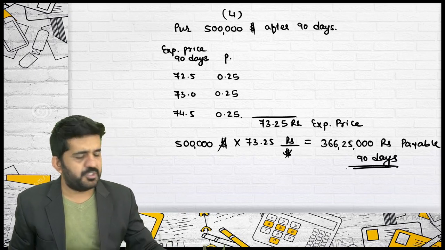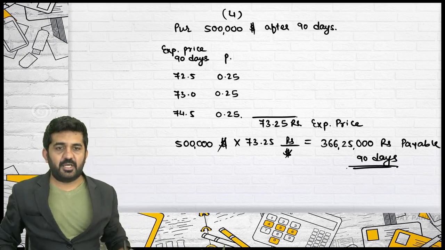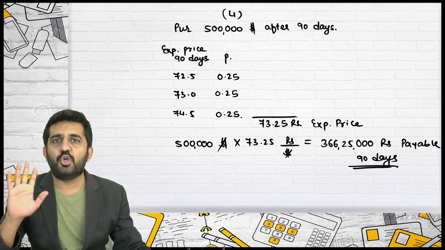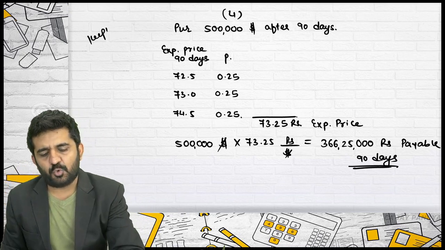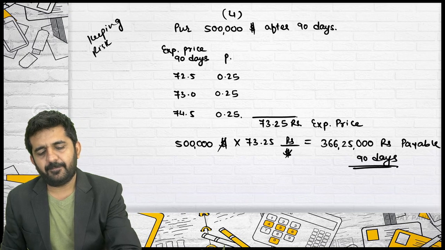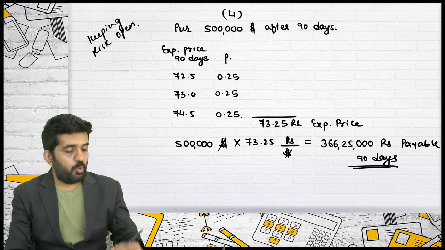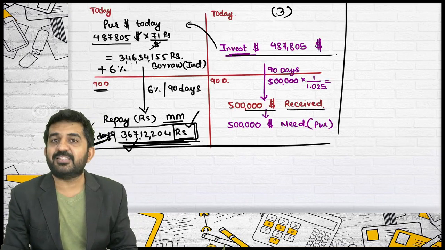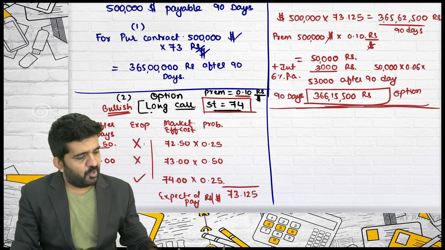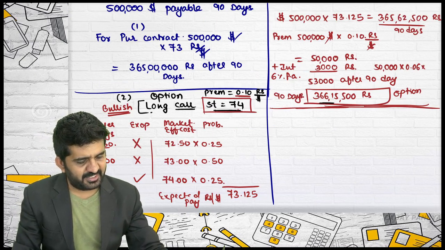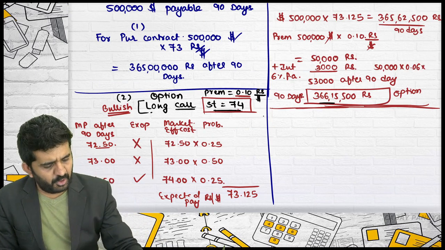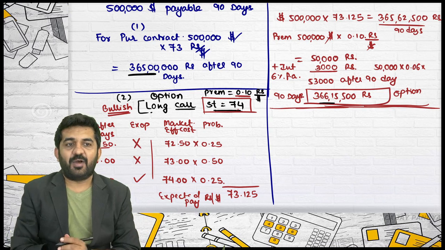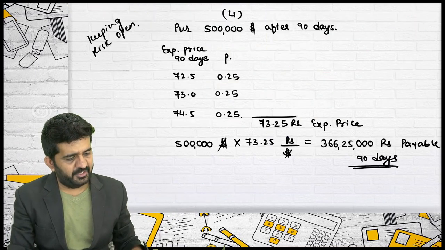In all the options, I have taken the figure after 90 days. Sir, this is a certain amount. No, this is not a certain amount, but believe me, this is not hedging. This is keeping your risk open. So what you are paying in this is 3 crore 66 lakh, in this 3 crore 67 lakh, in this 3 crore 66 lakh. I'll have to compare. What you are paying in forward is 3 crore 65 lakh, which is the lowest figure.